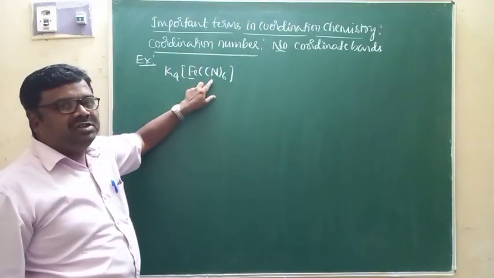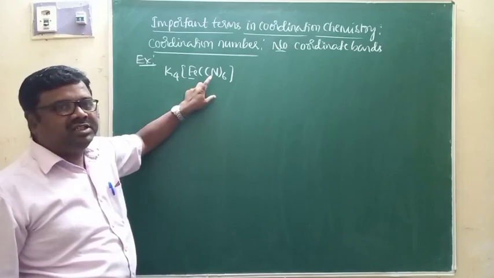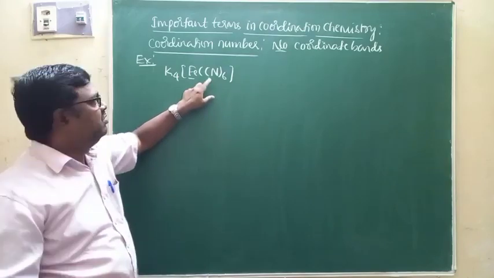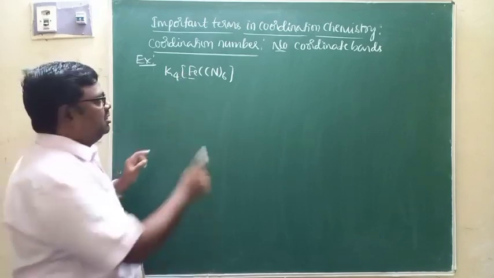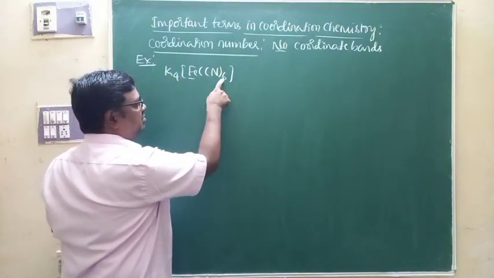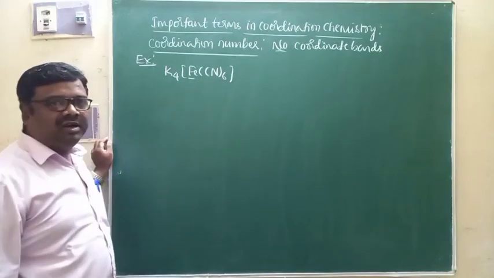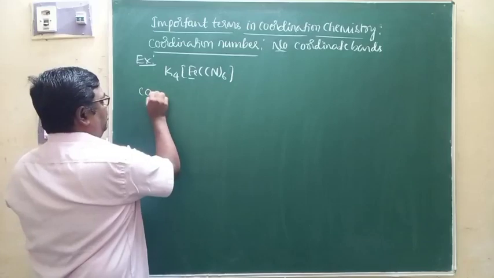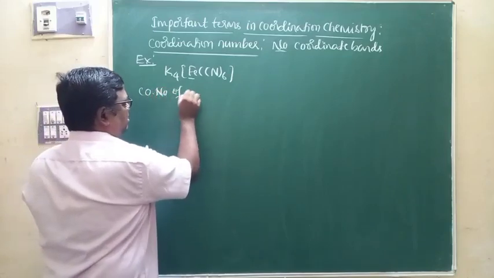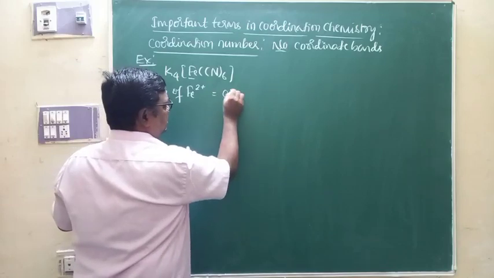And CN minus ions are monodentate ligands. Each CN minus ion will form one coordinate bond with central metal ion. Totally 6 CN minus ions are there. Therefore, 6 CN minus ions will form 6 coordinate bonds with central metal ion. Therefore, coordination number of Fe2+ is equal to 6 here.